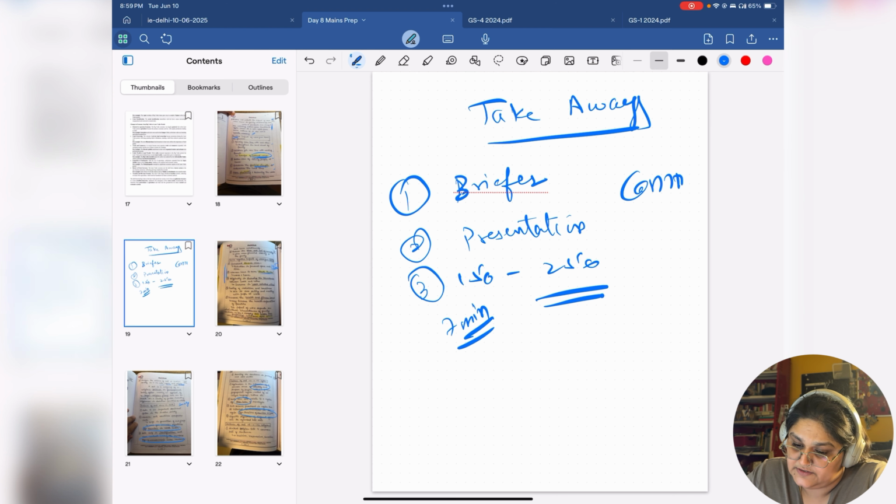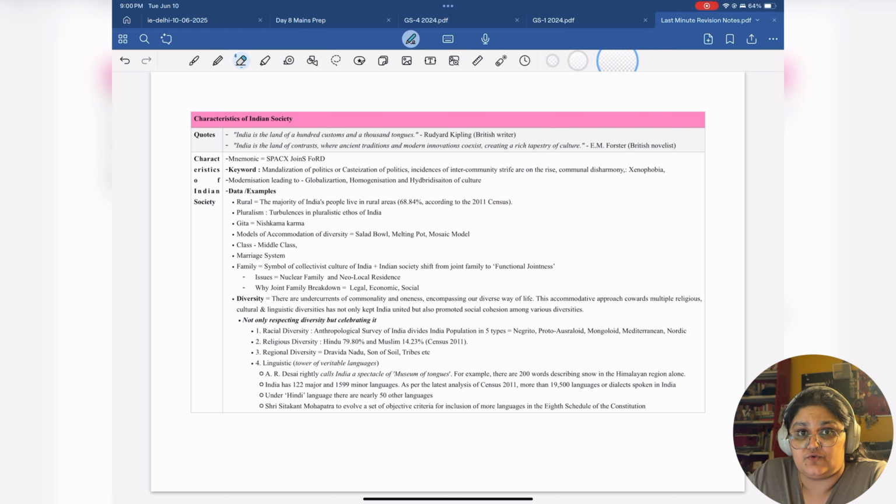Please, please, please understand that you cannot copy everything. But after you have written your answer, you can see some of the points and examples that you could have used, and incorporate them in your brief notes as I had shown you earlier, like these.